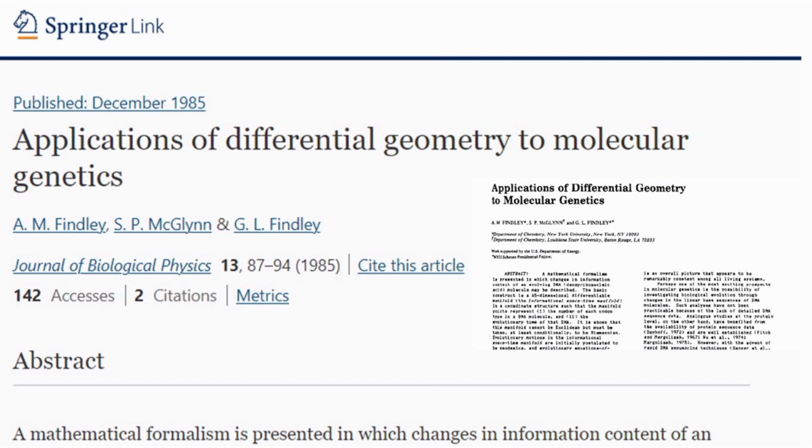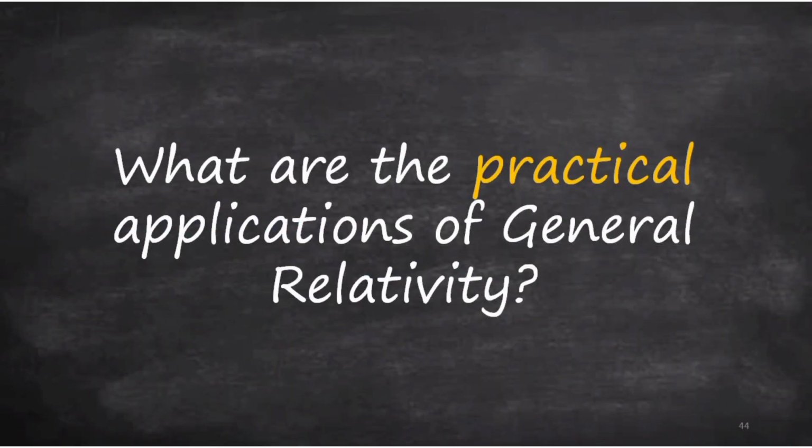It is shown that this manifold cannot be Euclidean but must be taken at least conditionally to be Riemannian. Evolutionary motions in the informational spacetime manifold are initially postulated to be geodesics, and evolutionary equations of motions are elaborated. So now you see how these scientists are using differential geometry in molecular genetics.